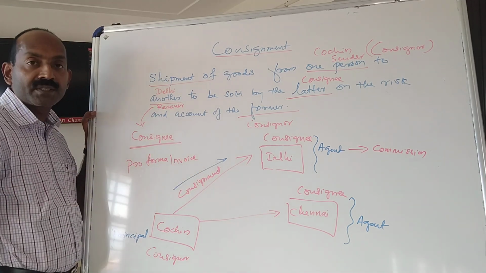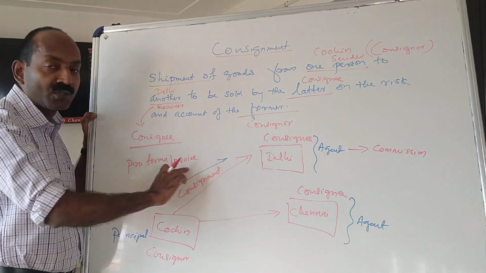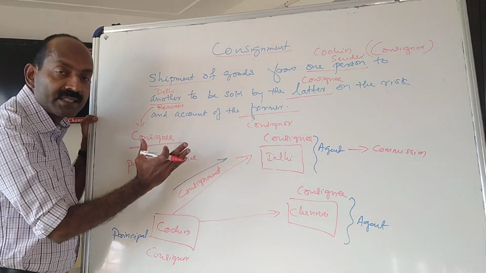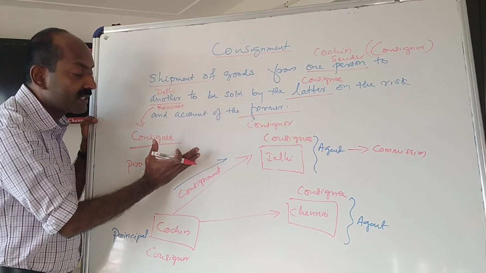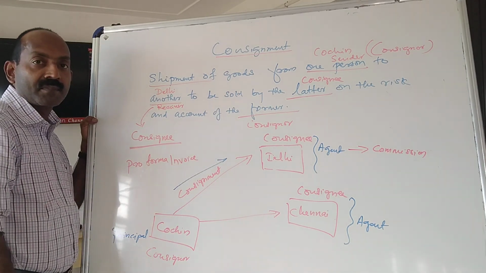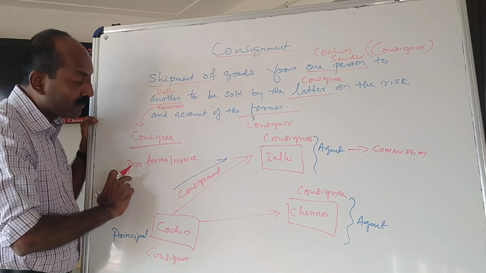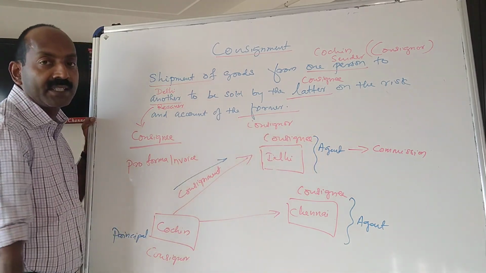It is similar to an invoice, but it is not a final invoice. It contains the description of the goods, quantity, amount of the goods, everything will be there.